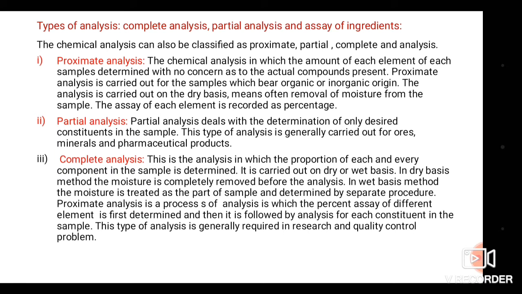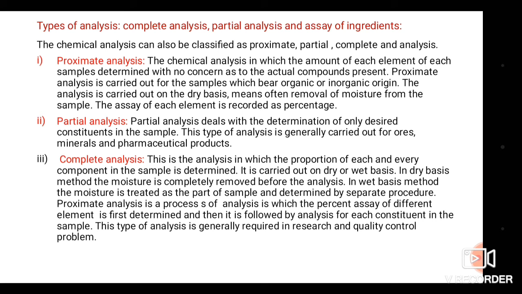The analysis is carried out on the dry basis, meaning after removal of moisture from the sample. After removal of the moisture, the dry sample is taken for the proximate analysis. The assay of each element is recorded as a percentage. So the unit for the concentration determined in proximate analysis is percentage.